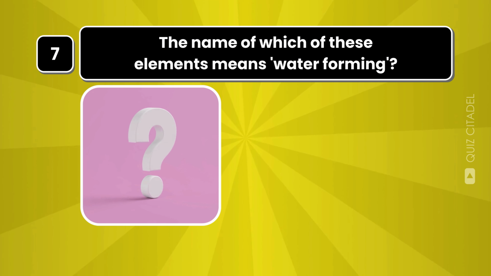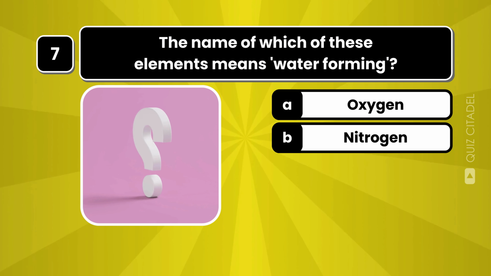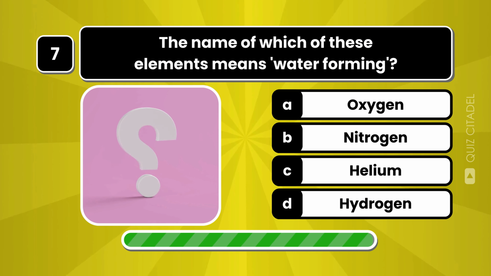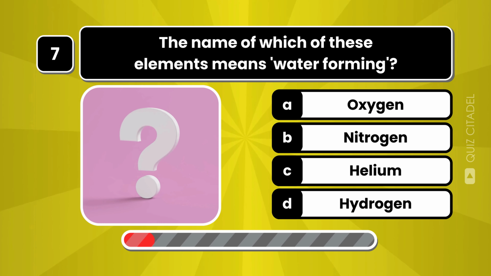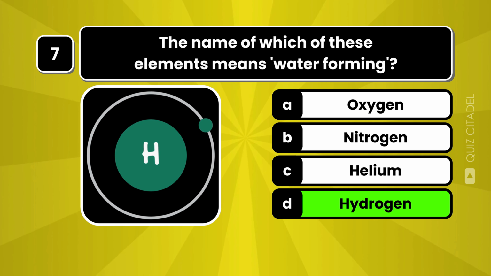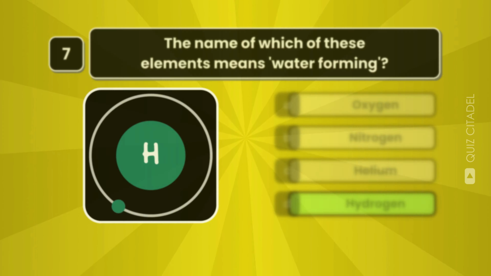The name of which of these elements means water forming? Hydrogen reacts with oxygen to form water. That's why its name means water forming.